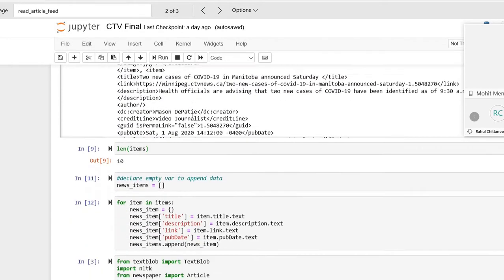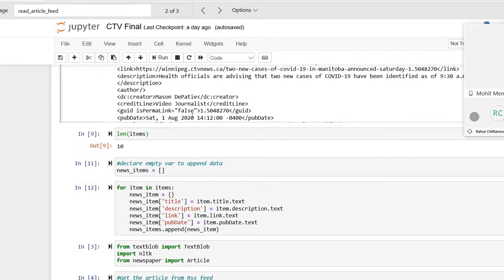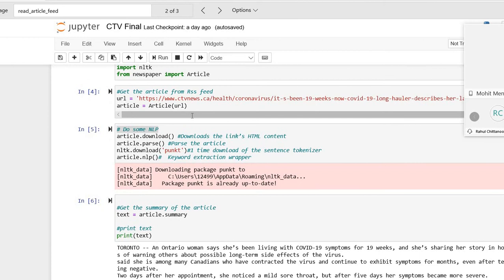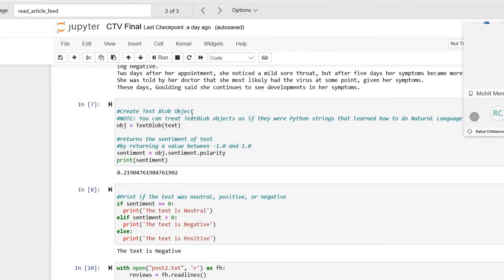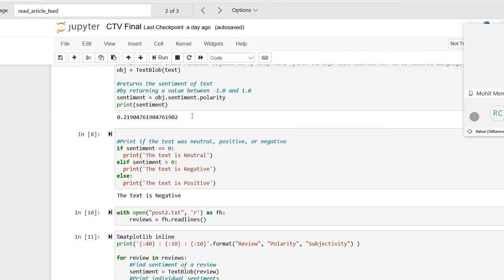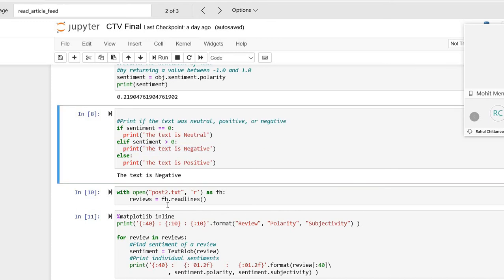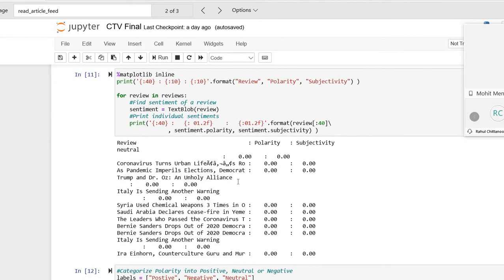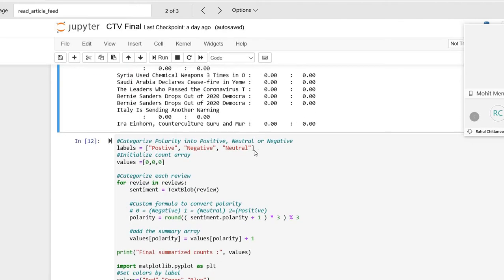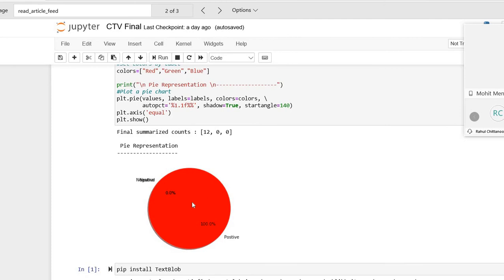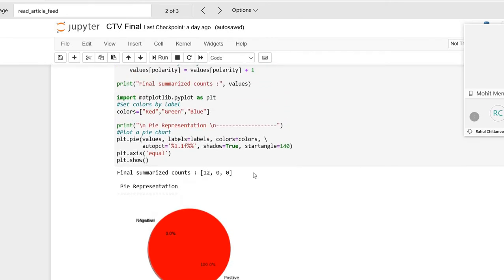After web scraping the article from CTV and performing the summarization, we used TextBlob to find the type of the article text. You can see that the type of the CTV final article is negative, and we found the polarity and subjectivity of all the sentences in the CTV article. Here you can see the visualization of what we got, and it shows a completely positive result with 100% positivity. Thank you, and over to you, Shreya.